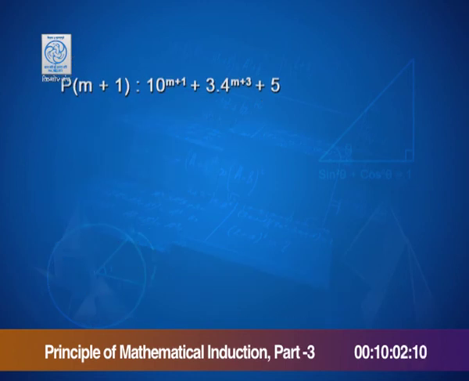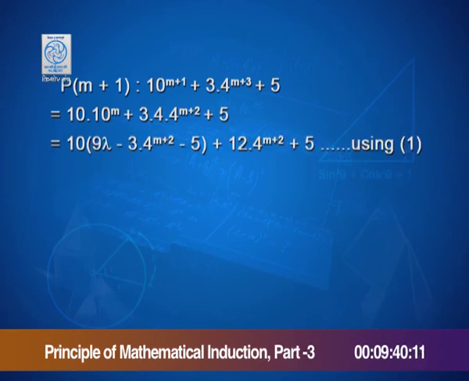For P(m+1), we will write 10^(m+1) + 3·4^(m+3) + 5. This could be split as 10·10^m + 3·4^(m+2)·4 + 5. Here, taking 10 as common, 10(9λ - 3·4^(m+2) - 5) + 12·4^(m+2) + 5.